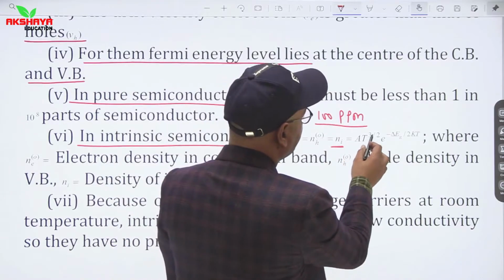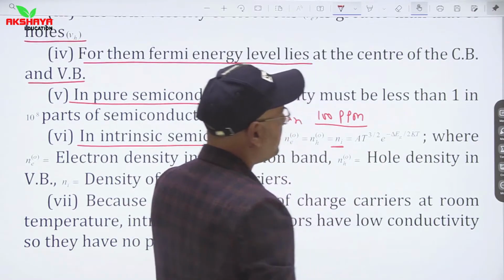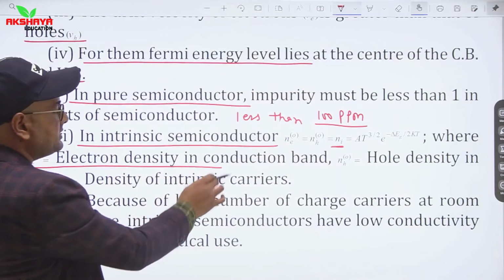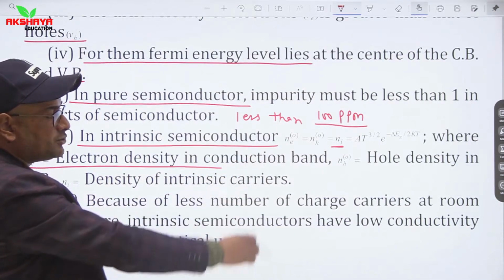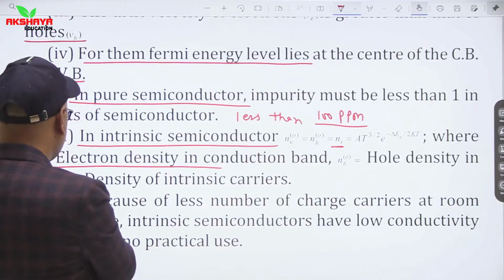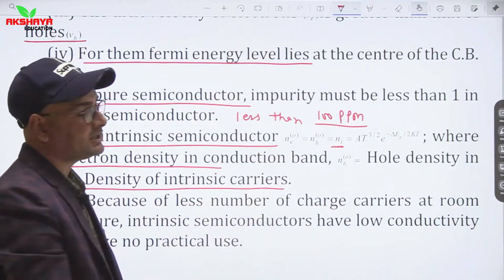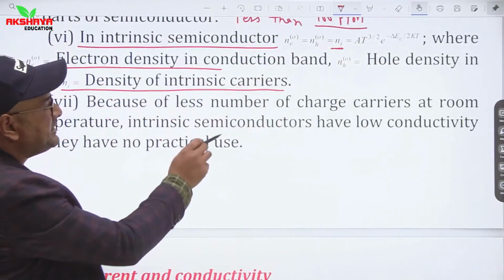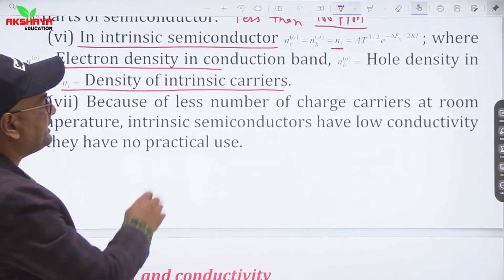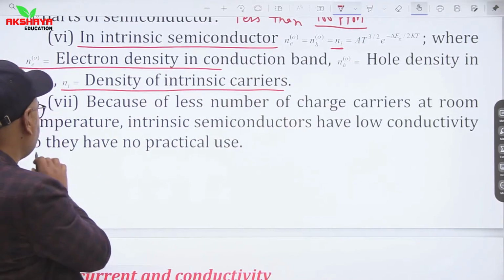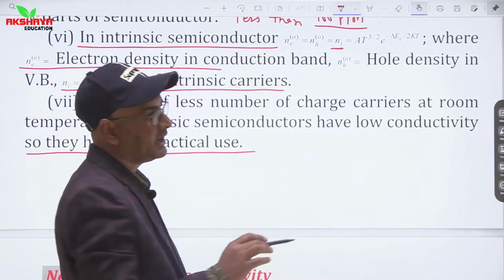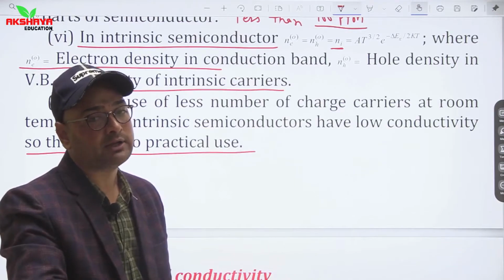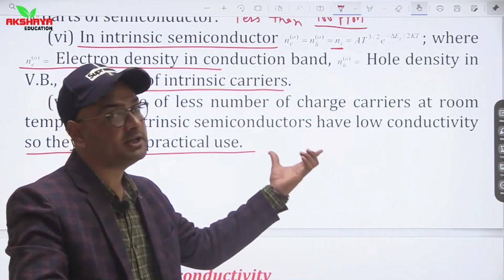It is A T to the power 3 by 2 e to the power minus delta Eg upon 2kT, where Ne0 is electron density in the conduction band, Nh0 is hole density in the valence band, and Ni is density of intrinsic charge carriers. Because of the small number of charge carriers at room temperature, intrinsic semiconductors have low conductivity, so they have no practical use. It means intrinsic semiconductors cannot be used in electrical or electronic circuits as their conductivity is low.